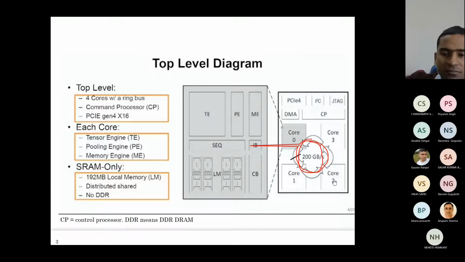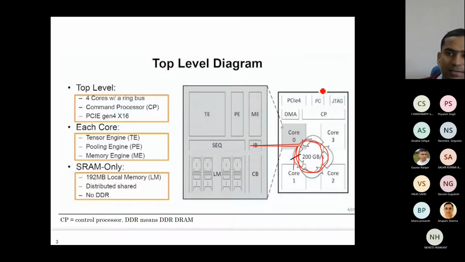We had a 2D grid of 120 cores. Every core was connected to all the 4 neighbors, and then the topmost core is connected to the lowermost core by that long link. But here it is just a ring bus. So even core 0 is not directly connected with core 2. It is connected only to core 1 and core 3. So every core is connected to only 2 neighbors.